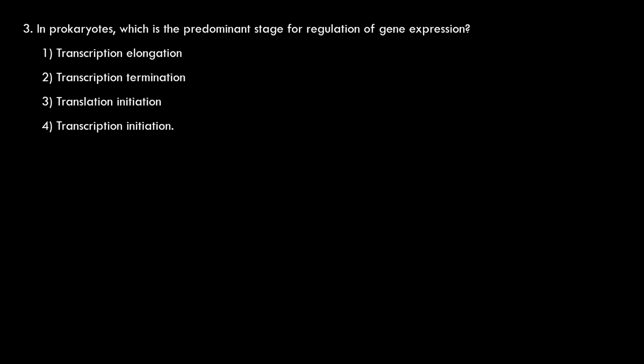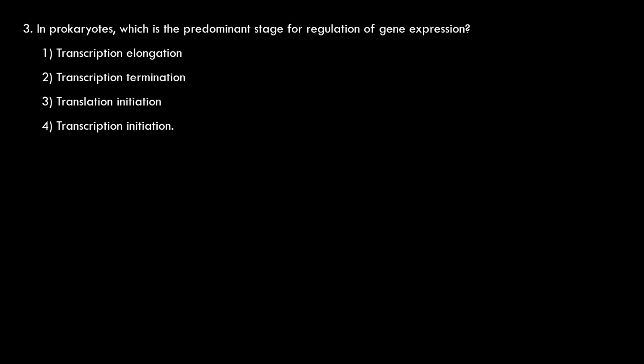Coming to the next question. In prokaryotes, which is the predominant stage for regulation of gene expression? That is transcription initiation. It is directly given in the NCERT book. In prokaryotes, gene expression is regulated mainly at the transcription initiation level, means RNA polymerase binding region and its progress into the structural gene.